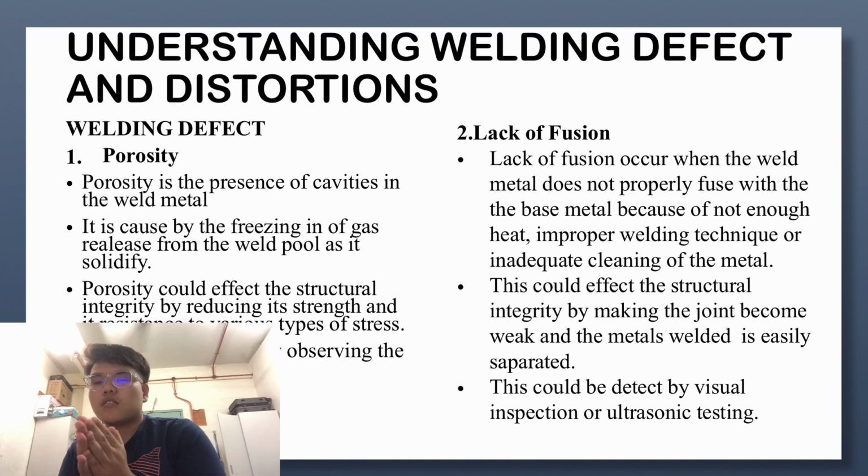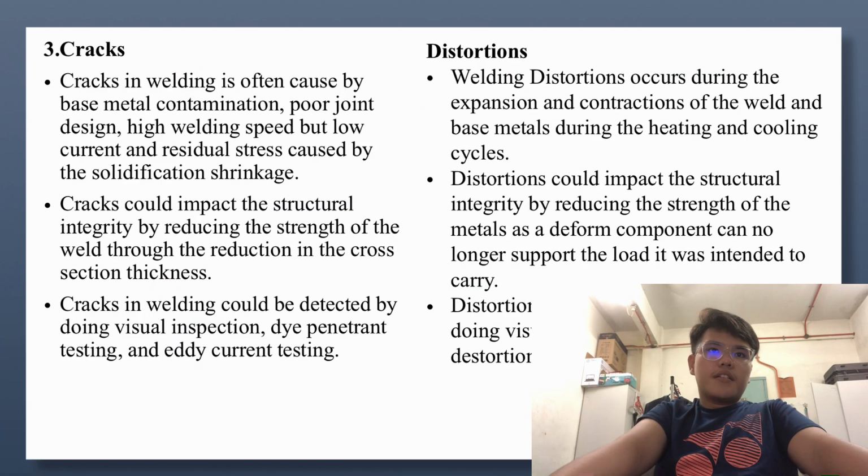I would like to continue about the welding defects and distortion. So the next defect is lack of fusion. Lack of fusion occurs when the weld metal does not properly fuse with the base metal because of not enough heat, improper welding technique, or inadequate cleaning of the metal. This could affect the structural integrity by making the joint weak, and the welded metals are easily separated. This could be detected by visual inspection or ultrasonic testing.